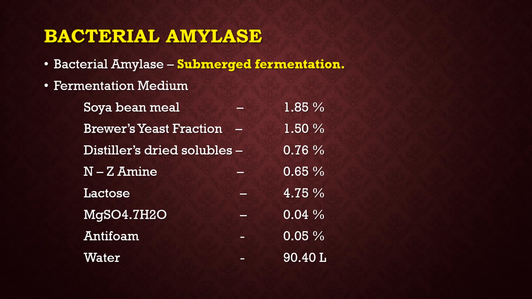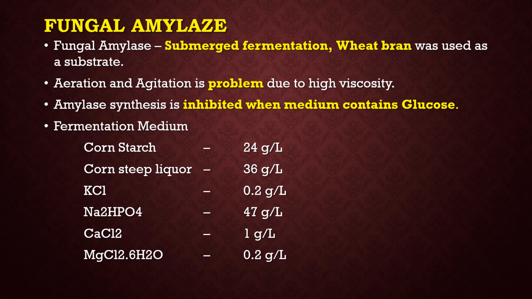1.85%, brewer's yeast fraction 1.50%, distillers dried solubles 0.76%, NZ-amine 0.65%, lactose 4.75%, MgSO4·7H2O 0.04%, antifoam 0.05%, water 90.40 liters.